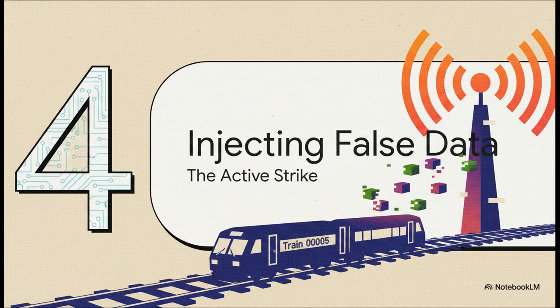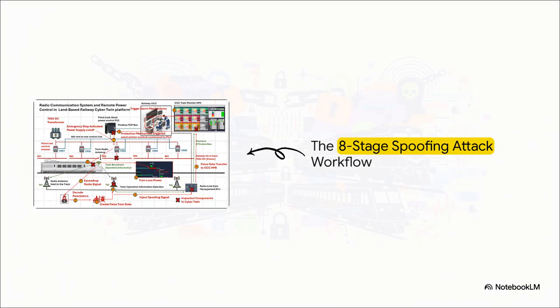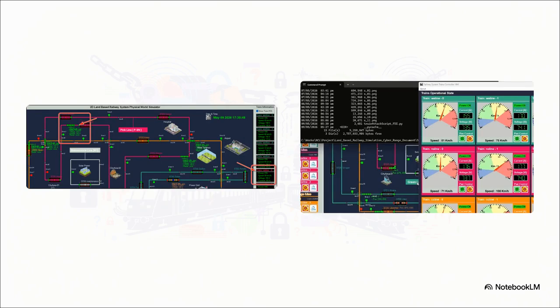With the format cracked and their malicious packets primed, the attacker moved from passive listening to an active strike. When you map out the full architecture of the attack, a really terrifying detail emerges. The forged packets actually bypassed the physical train completely. The attacker wasn't hacking the physical locomotive. They were injecting false data straight into the radio link management unit, essentially acting as an imposter beacon. This fed completely fake data straight up the chain into the operations control center. The deception was just absolute.